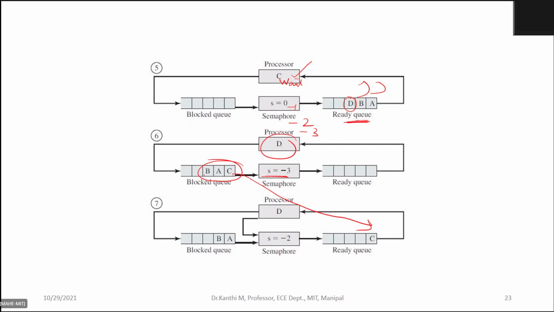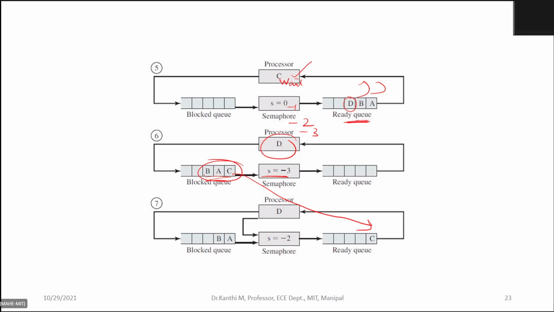I hope you understood. This is the process of a strong semaphore. It means there is some sort of fair policy through which the process which is pushed first in the block queue can come back to the ready queue so that it gets a chance for execution.